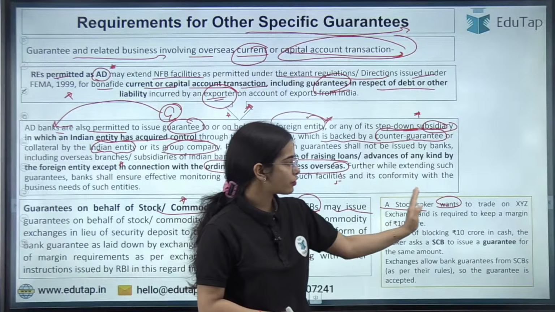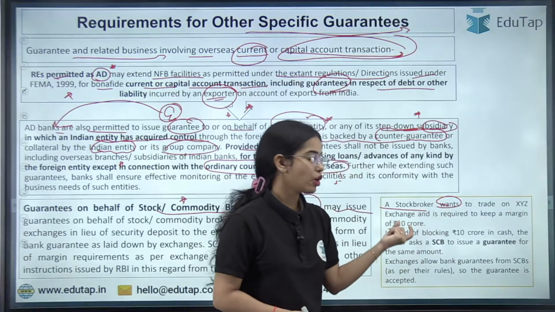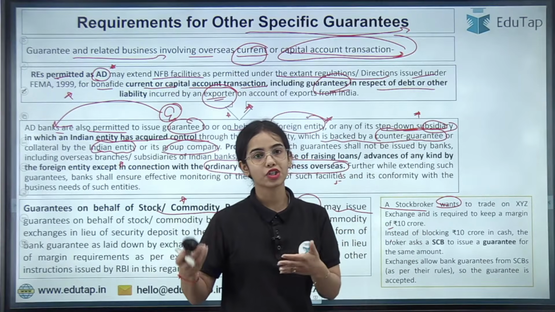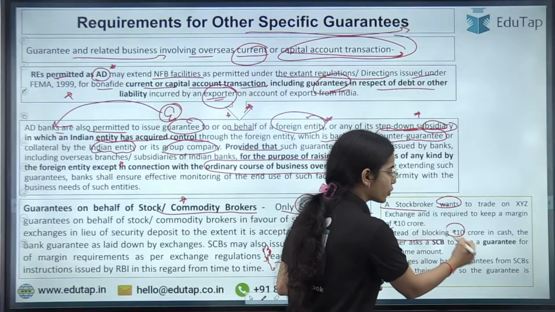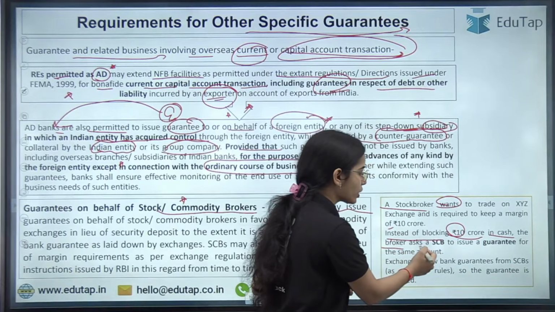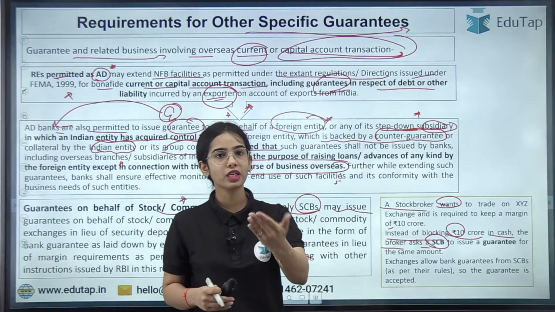If a stockbroker is required to keep a margin of, let's say, 10 crores for the transactions happening through the stockbroker, instead of blocking 10 crore rupees in cash, the stockbroker asks a scheduled commercial bank to issue a guarantee that the stockbroker will pay.